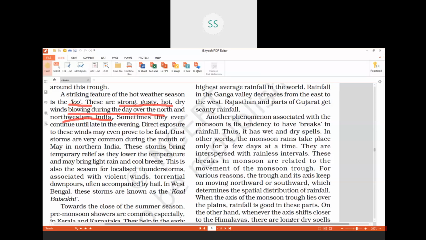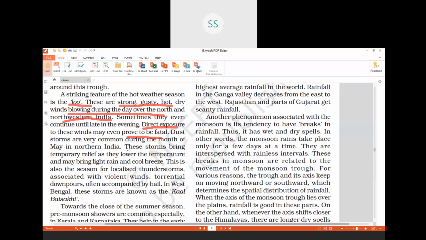Sometimes you will see that the house is filled with lots of dust. The dust is carried by that wind and it is very harmful. If you directly get exposed to this wind, it can prove fatal also. You will be ill also because of these hot winds, these storms.